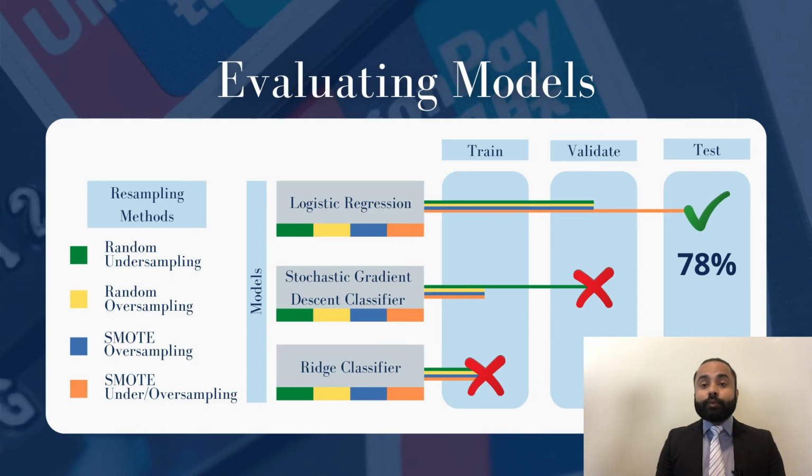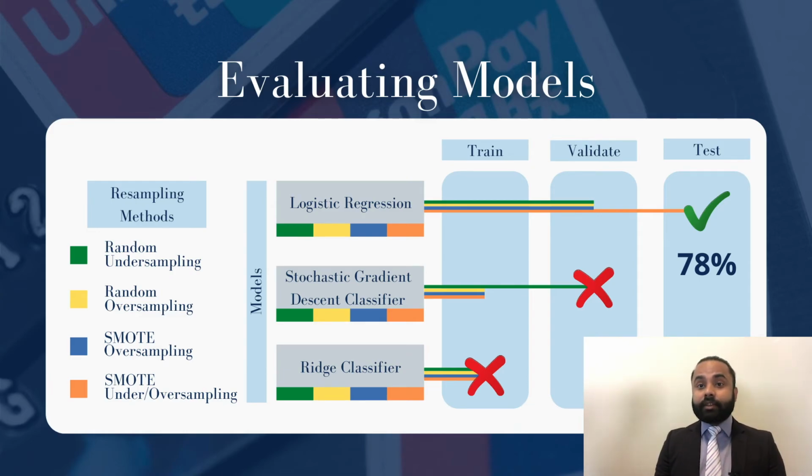For this problem, we chose to run logistic regression, stochastic gradient descent, and ridge classifier regression models. Don't let the name intimidate you. The end goal of all of these models is to predict whether a customer will default or not. They just have a different way of getting there. To measure these models' performance, we used recall score. Recall score is simply the percentage of correct predictions of a positive class versus the total of the actual positive class. In our case, how many customers our model said defaulted on their loan versus how many customers actually did.